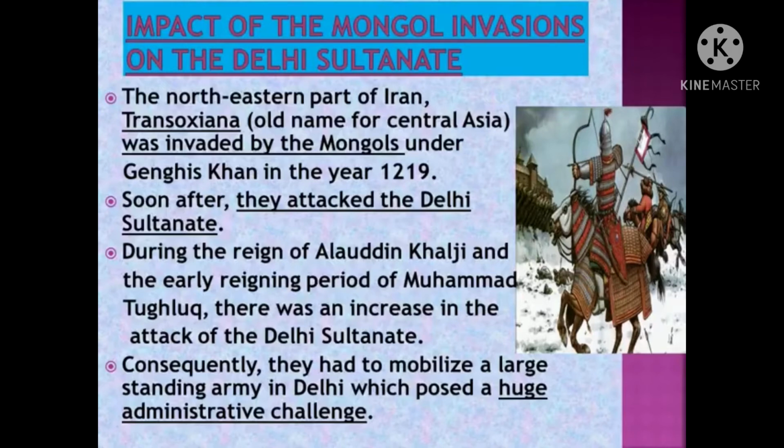Dear students, the northeastern part of Iran, Transoxiana, was invaded by the Mongols under Genghis Khan in the year 1219, and soon after they attacked the Delhi Sultanate also. During the reign of Alauddin Khalji and the early reigning period of Muhammad Tughlaq, there was an increase in the attacks on the Delhi Sultanate. Consequently, they had to mobilize a large standing army in Delhi, which posed a huge administrative challenge.